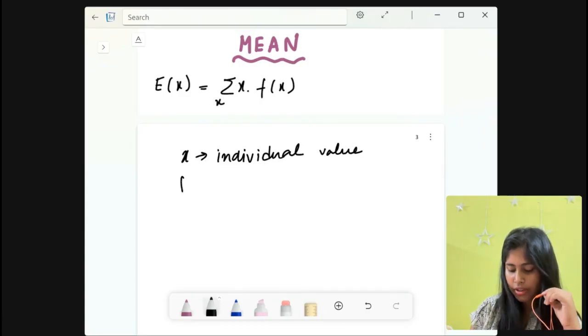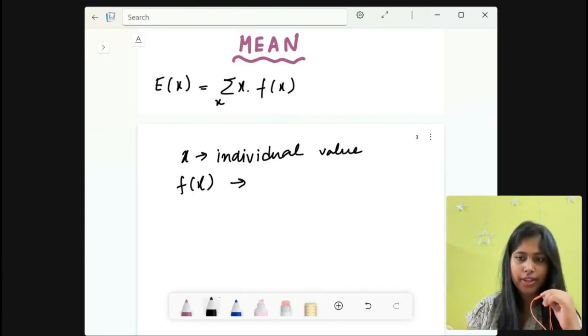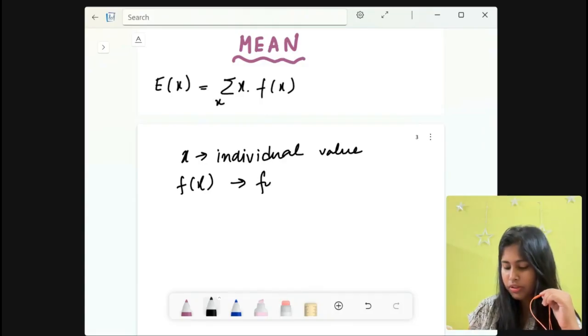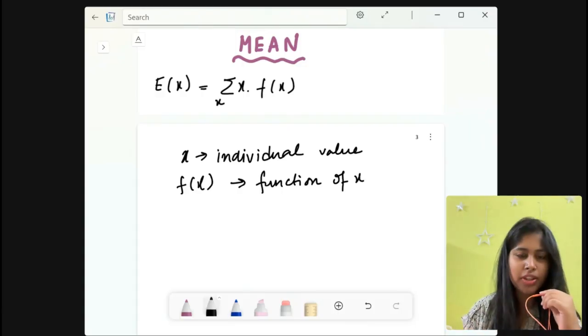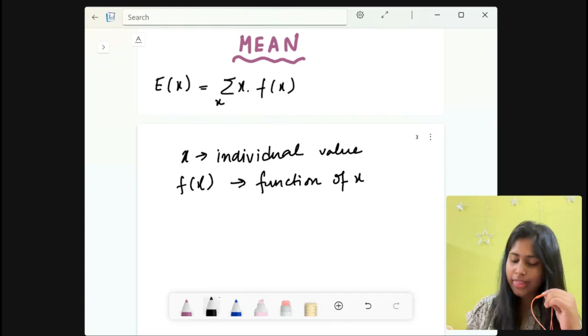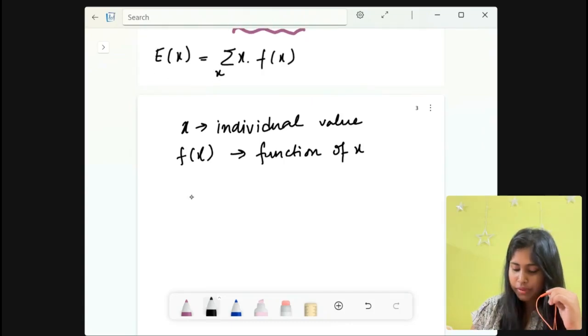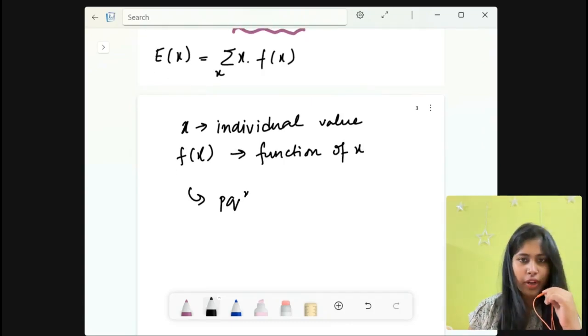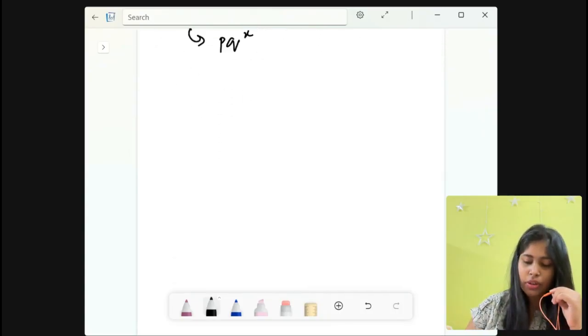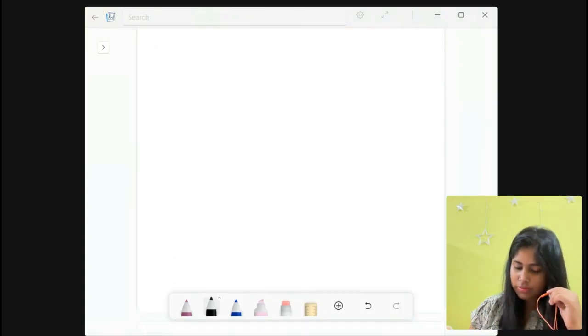And what is f(x) here? f(x) is the function of x, right? Now here for this geometric distribution, what is the function? What is the probability mass function, which is the PMF? That is p q to the power x, right? And like this you will write the mean.